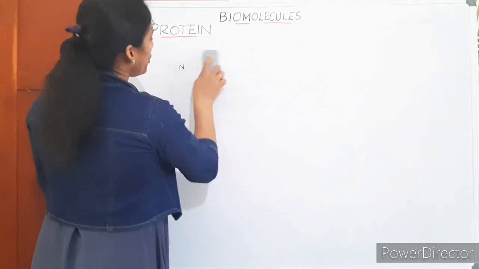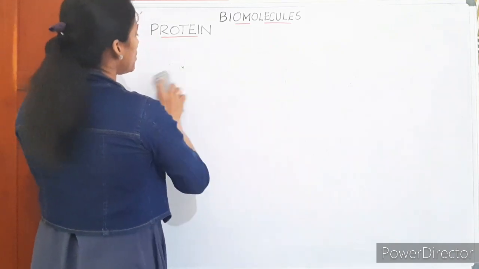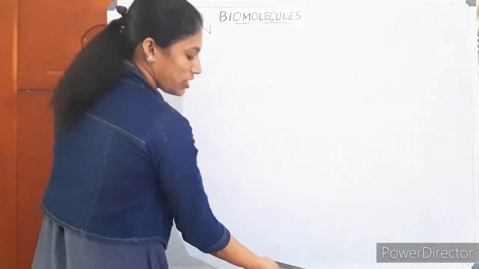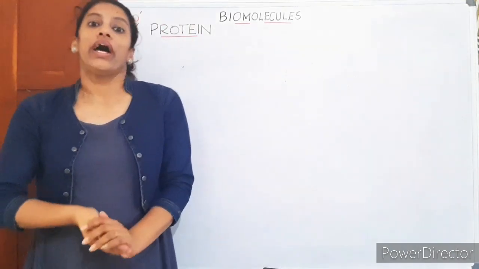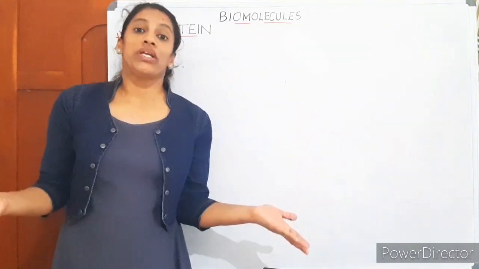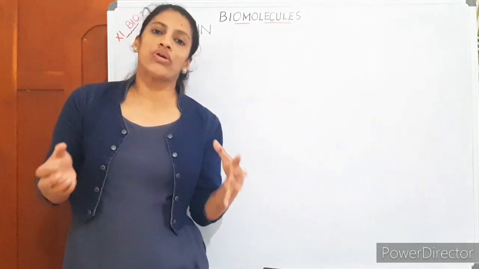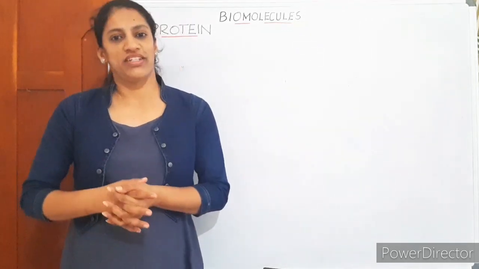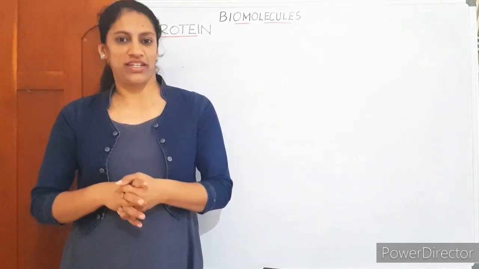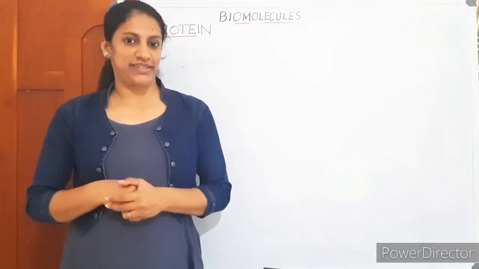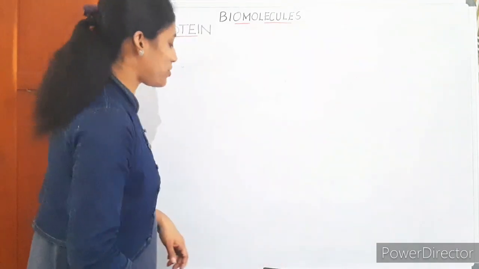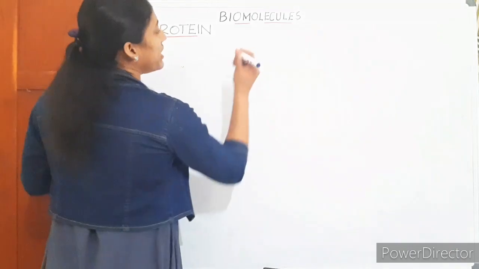Anyway, you know that there is no protein in the world which is a homopolymer, and you also know that protein is an abundant biomolecule in the world. Which is the most abundant protein in the world? The most abundant protein belongs to the plants. The most abundant protein in the world is an enzyme.